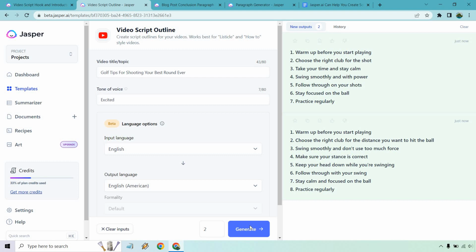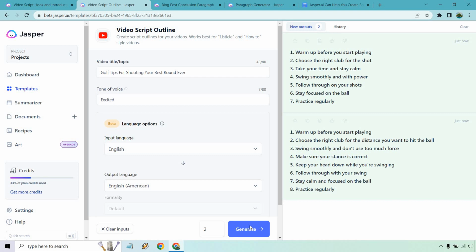So very simple. Warm up before you start playing. Choose the right club for the shot. Take your time and stay calm. Swing smoothly and with power. Follow through on your shots. Stay focused on the ball and practice regularly. I don't know about you, but those are fundamentally good. Those are good tips.